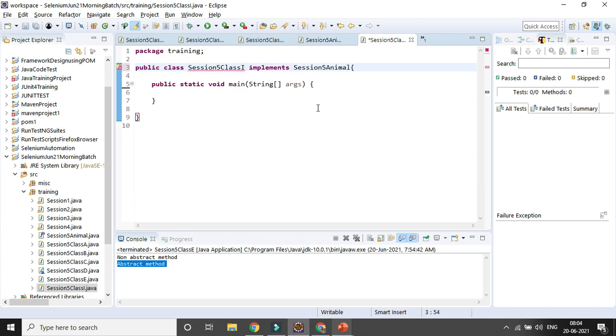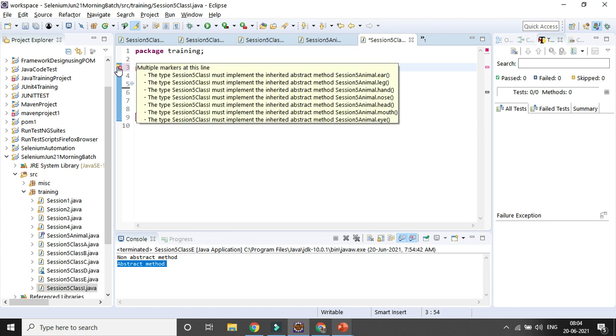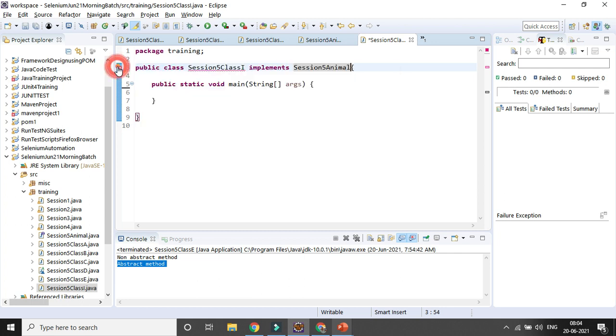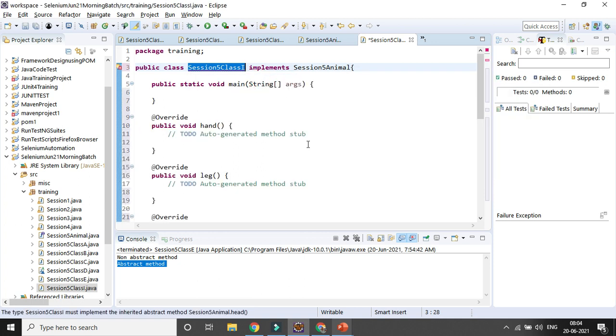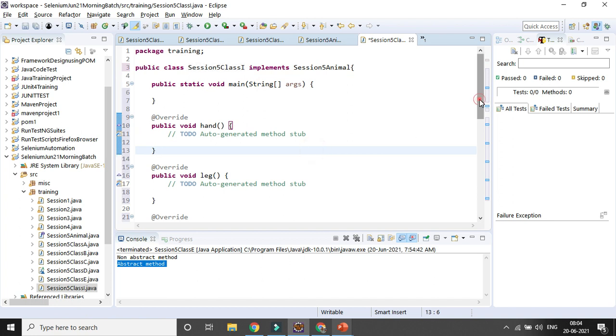Okay. Now you can see immediately an error message is coming, right? So we must implement all the methods. We can't skip a single method. It is giving the suggestion: add all unimplemented methods, or make the type abstract in nature. So we need to implement all the unimplemented methods, and you can see they come automatically, right?